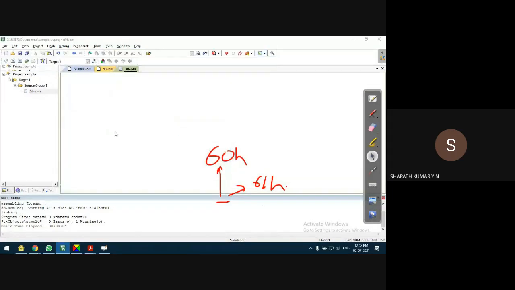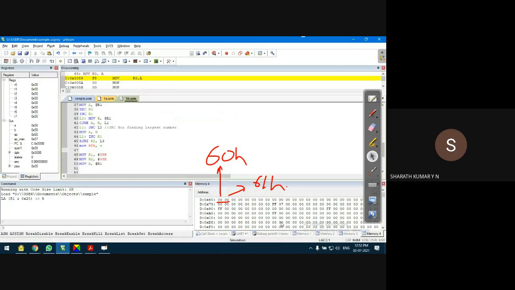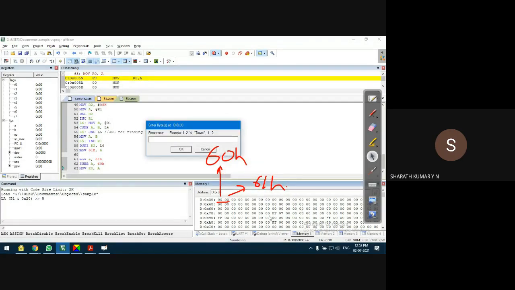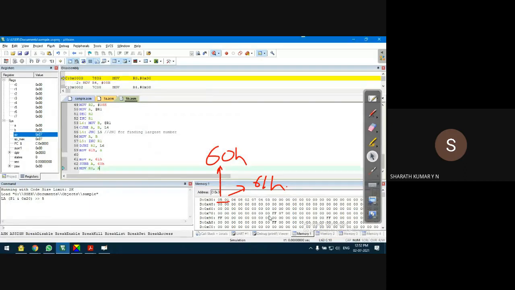Okay. First, load the data in the 30th location. I'll take some data, guys, modify data. I'll take some random numbers. 8, 2, 7, 4 numbers, and let's say 3, some numbers. Okay. Are there 8 numbers? Yes, here we go. So again, we'll press F11 on my keyboard. Guys, we observed this 08H location and 10H location.